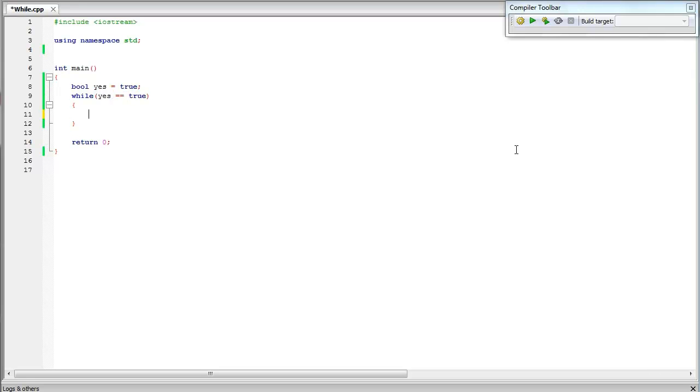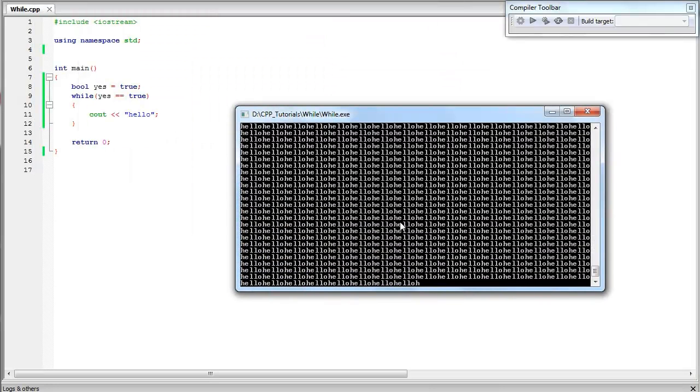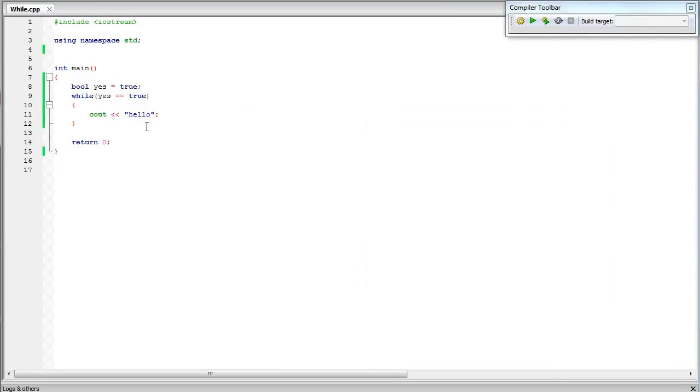We are gonna see out hello, and you're gonna see this is gonna loop forever, because yes is never changing. As you can see, we are looping and looping and looping, never stopping. That's because yes equals true all the time.